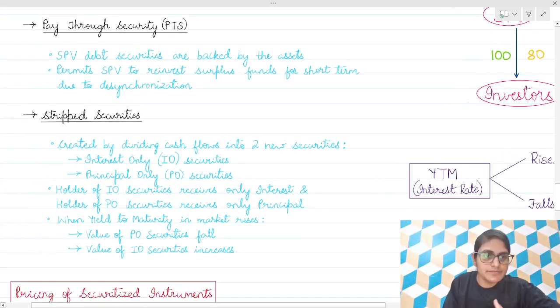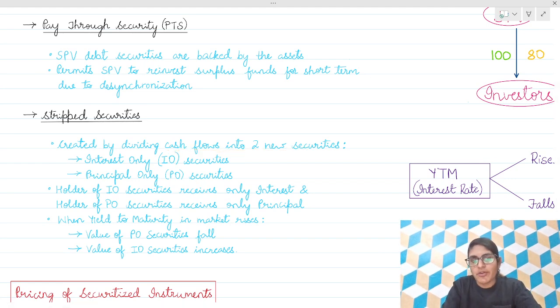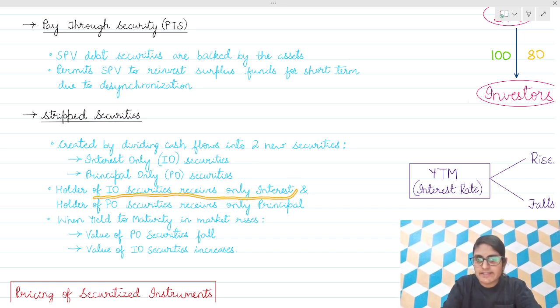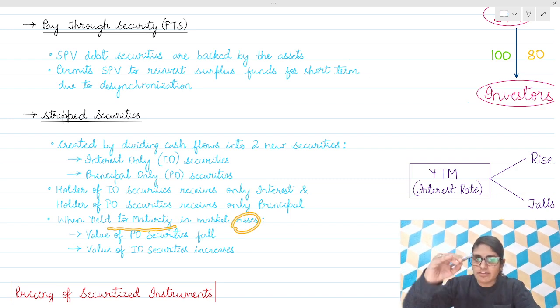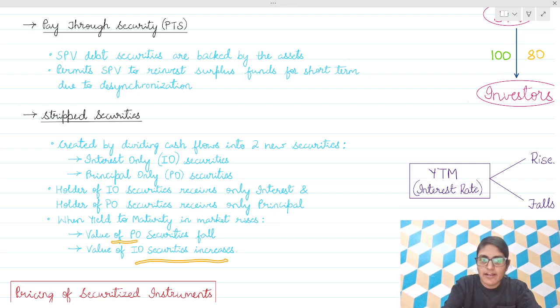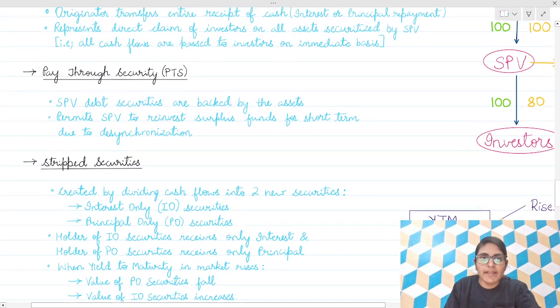Done. Now, strip securities are created by dividing cash flows into two new securities, that is interest only securities and principal only securities. The holder of interest only securities receives only interest, and the holder of principal only securities receives only principal. When yield to maturity in the market rises, the value of interest only securities will rise and the value of principal only securities will fall.